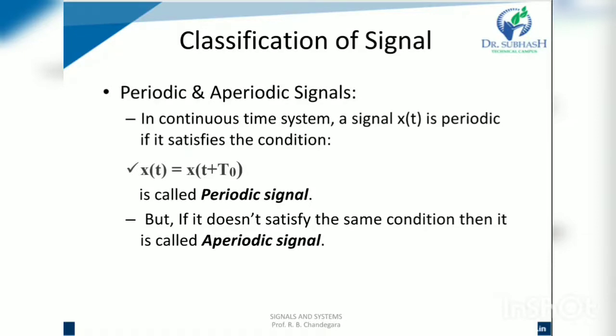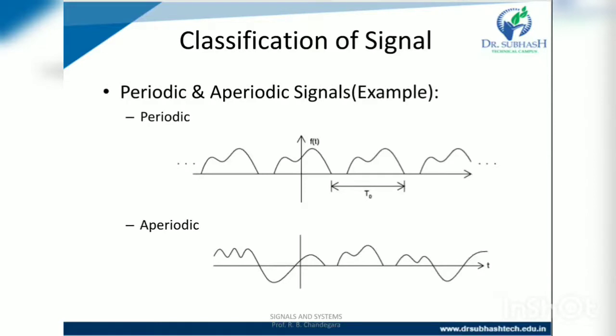So another is periodic and aperiodic signal. The repetition of the signals is based on periodic. In a continuous time system, a signal x of t is periodic if it satisfies the condition x of t equal to x of t plus T0. T0 is the particular one cycle time, and it is called a periodic signal. But if it does not satisfy this condition, then it is called an aperiodic signal.